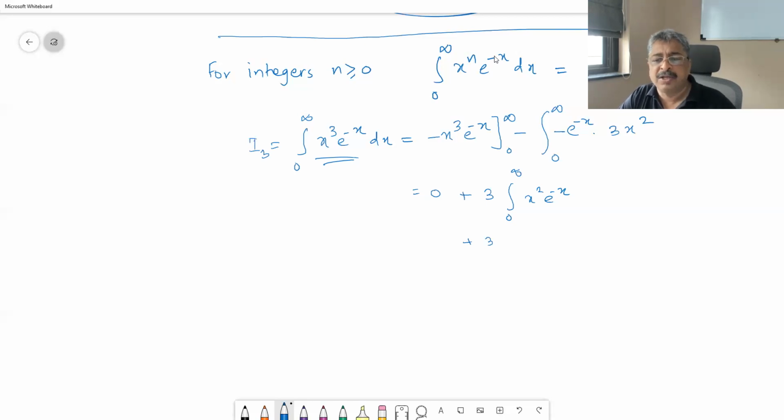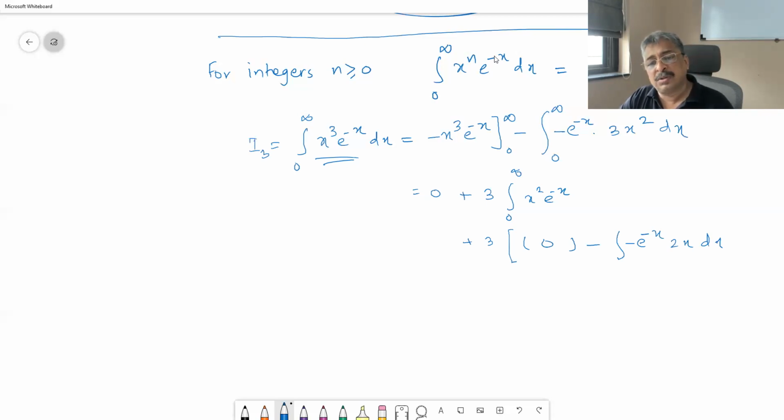3 times integral. Now, are you convinced that the first term of the integration by parts is going to be 0 and the second term is going to be integral of u into derivative of v dx?